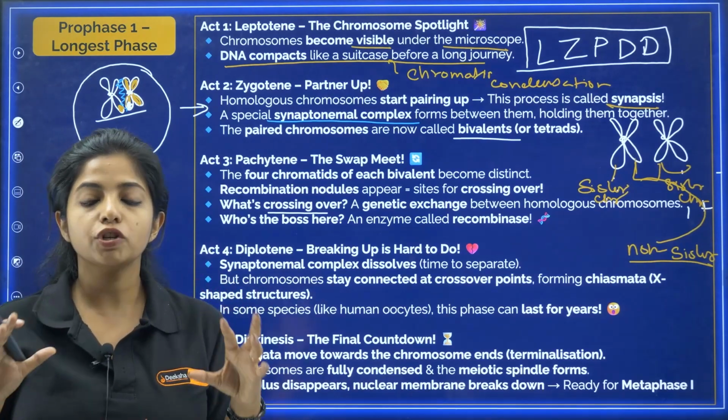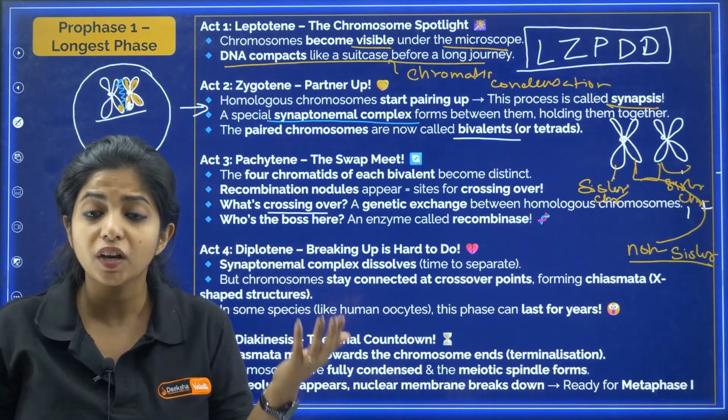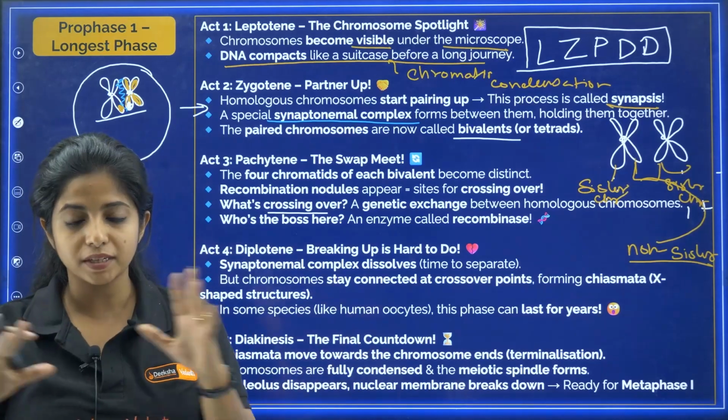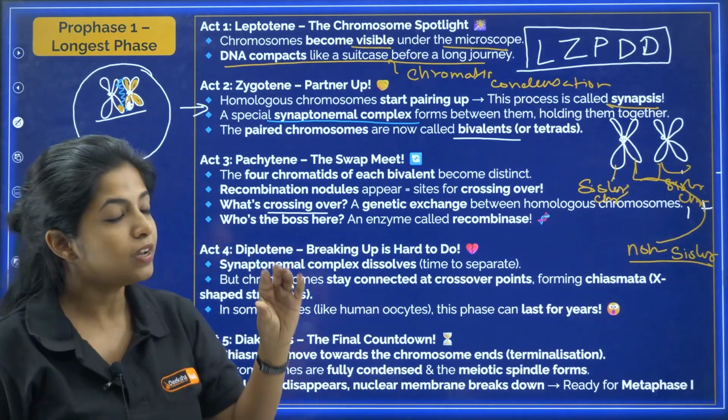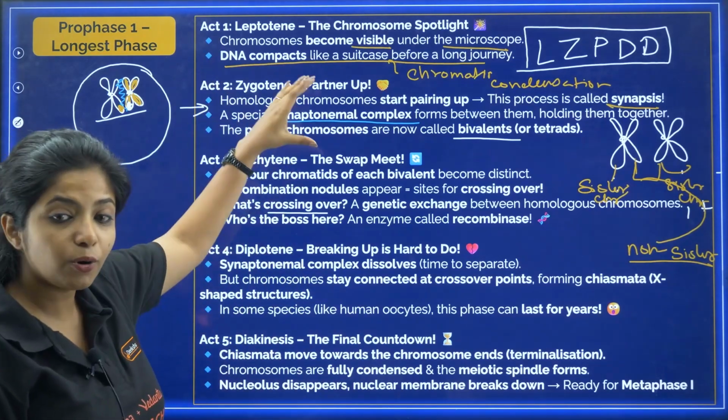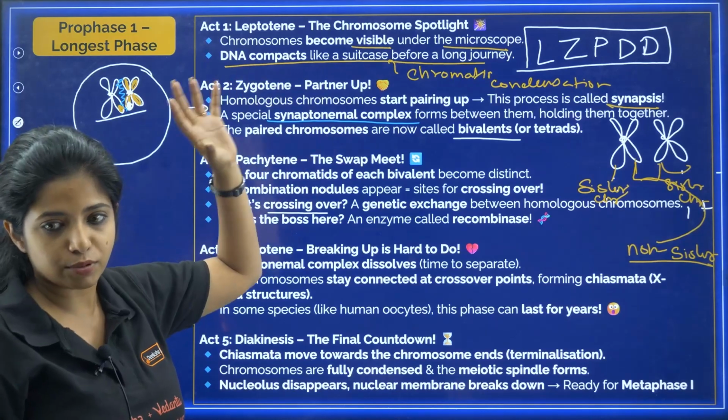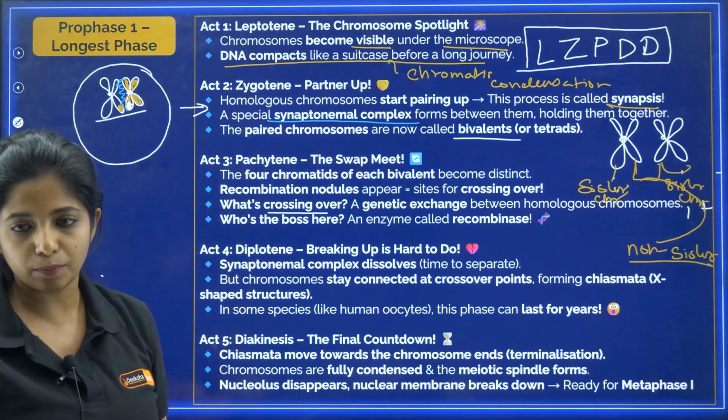So recombination nodules are being formed, and with the help of recombinase enzyme they are going to swap certain things, and this is known as crossing over. So pachytene for crossing over, zygotene for what? Zygotene for synapsis. Now diplotene, what happens in diplotene?